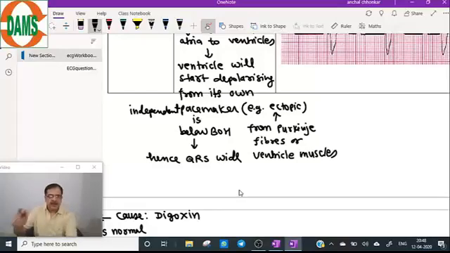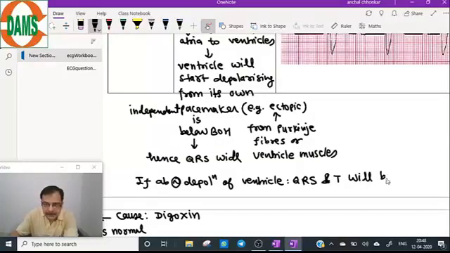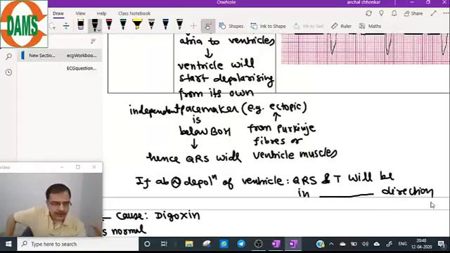Second important point, if you can recall back, if abnormal depolarization of the ventricle is taking place, QRS and T will be in opposite direction. So make the concepts very clear. If the pacemaker is below the bundle of His, QRS will be wide because one ventricle will be depolarized followed by the other ventricle.